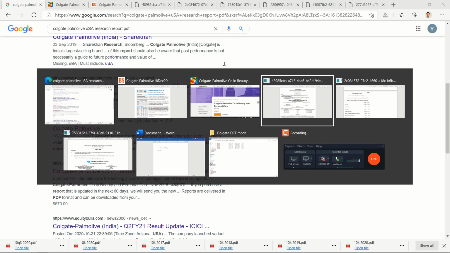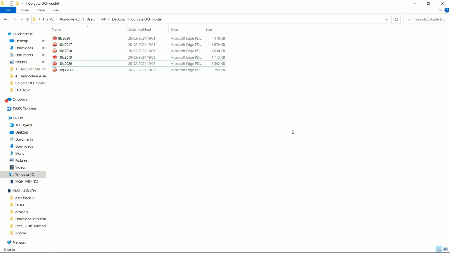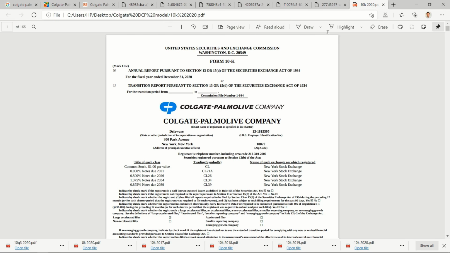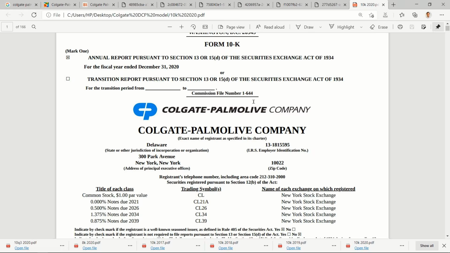So let's continue ahead. These are the documents that I needed and I have downloaded them. Now I need to read as much as I can about the company so that I'll be in a position to project its future. For that, the best place to start is the annual report, since this is the latest one, just came out one day before. So I can start reading this. This is their annual report.